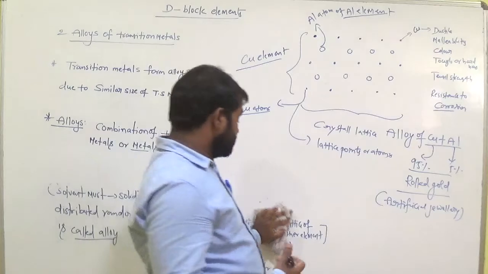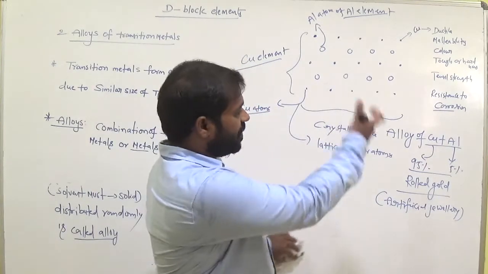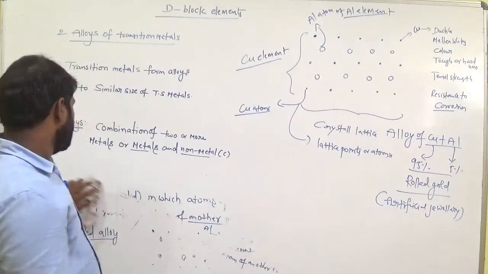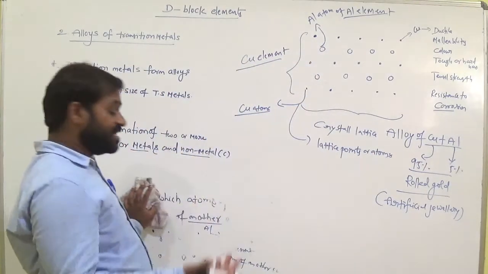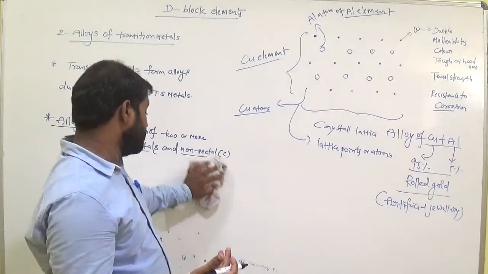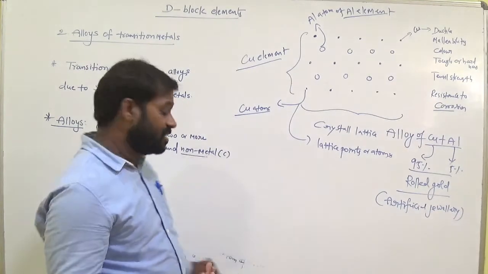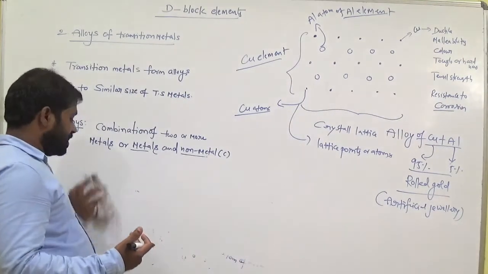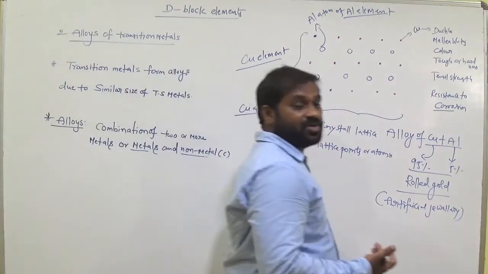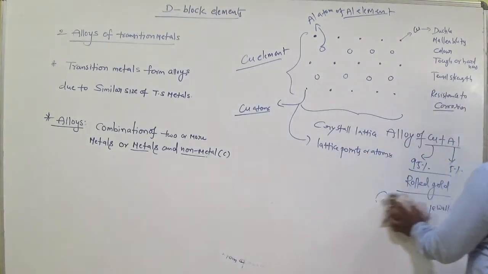So what happens by the formation of an alloy? Their properties are improved. That means the malleability, the ductility, and the shininess improve. We can also prevent the corrosion of iron.